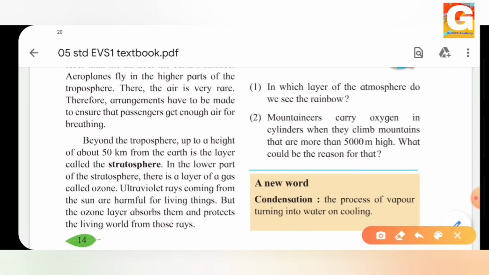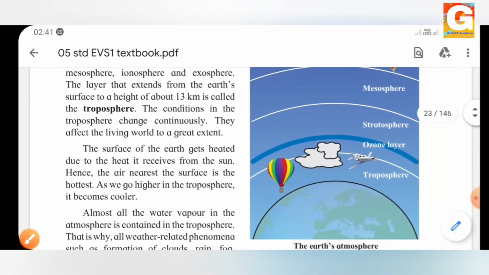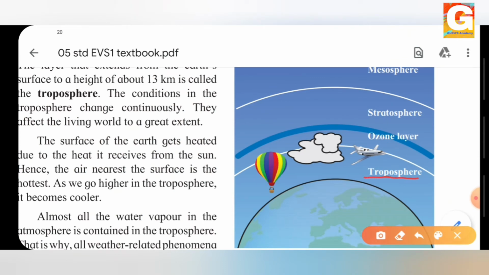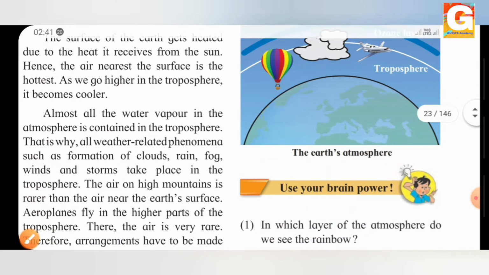Now beyond the troposphere, up to the height of about 50 kilometers from the earth, is the stratosphere. Yes, let's see this in our diagram. See, this is our troposphere. What is the height of the troposphere from ground level? That is 13 kilometers. Up above, after the troposphere, we have the stratosphere. So the stratosphere extends up to 50 kilometers from the ground surface, that is the surface of the earth.